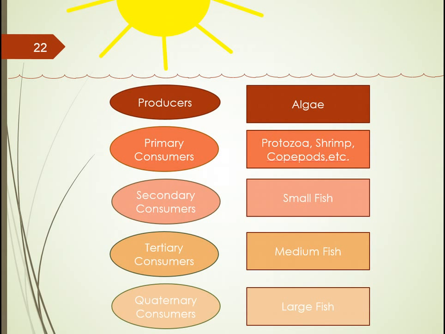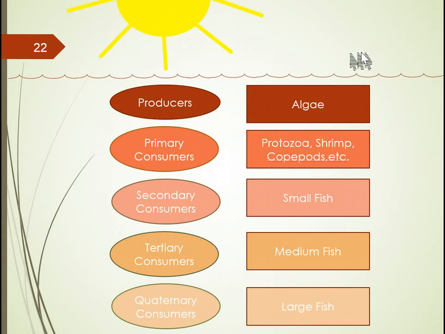So I'm showing you here a slide in which we have algae, which are the producers of carbohydrates. They, as I mentioned, produce enough organic nutrients that are then eaten or taken up by the primary consumers, the shrimp, the protozoas, copepods. These are small living organisms. They in turn get fed or are food for small fish as the secondary consumers, which then are fed upon by the tertiary consumers, quaternary consumers, etc.